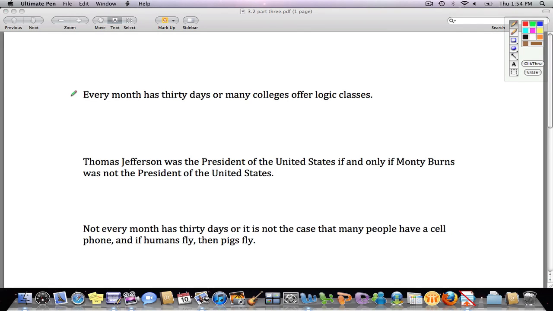Okay, truth values of complex claims in language rather than in symbols. We've got to get the language into symbols, so the first thing we need to do here is translate. Going right to the first problem: every month has 30 days, or many colleges offer logic classes. We're trying to determine the truth value of this step by step.